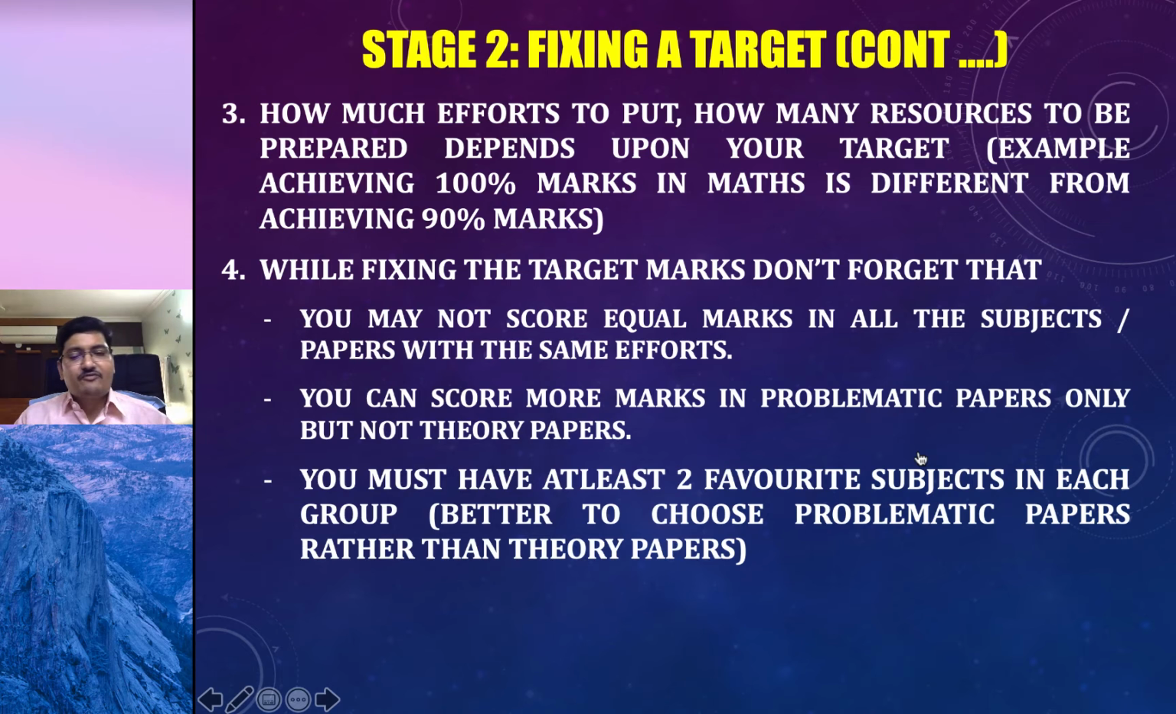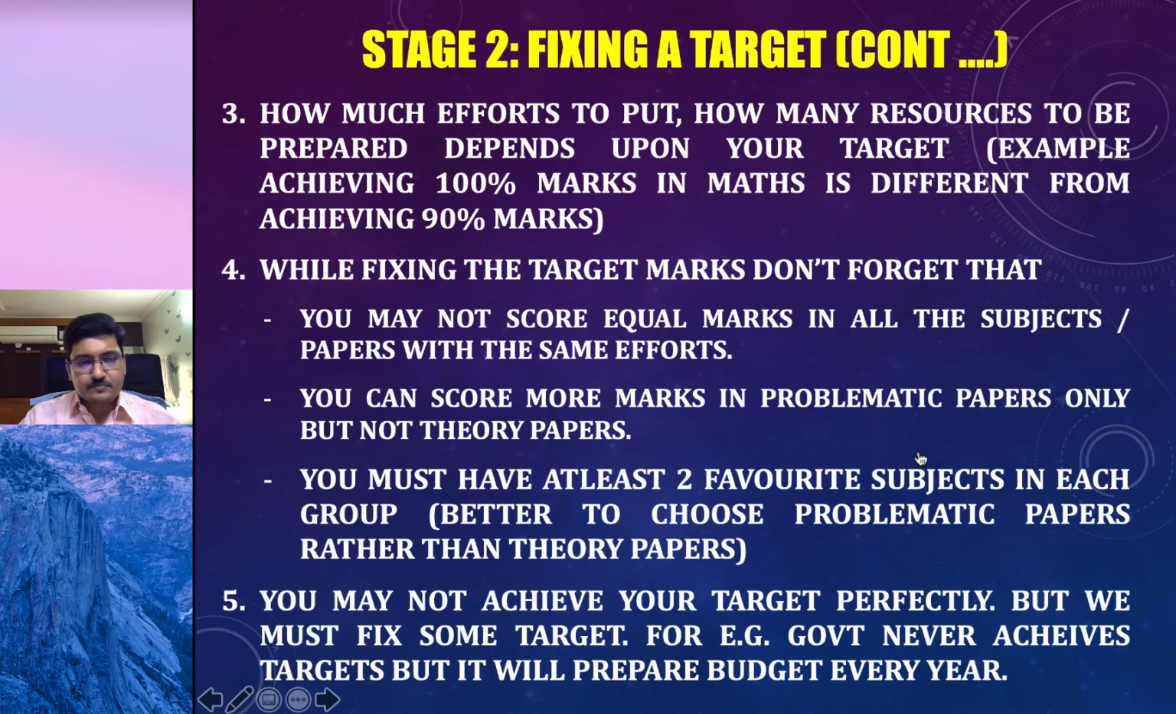While fixing the target marks, don't forget that you may not score equal marks in all the subjects or papers with the same efforts. For example, with the same efforts, you may score very good marks in problematic papers, but you may not score equal marks in theory subjects. You must have at least 2 favorite subjects in each group. Better to choose problematic papers rather than theory papers. So as to qualify each group, you must have 2 pet subjects in each group. So better to choose problematic subjects as your pet subjects.